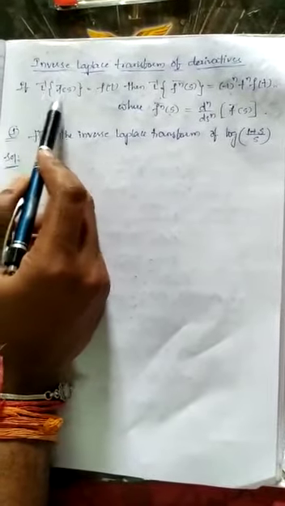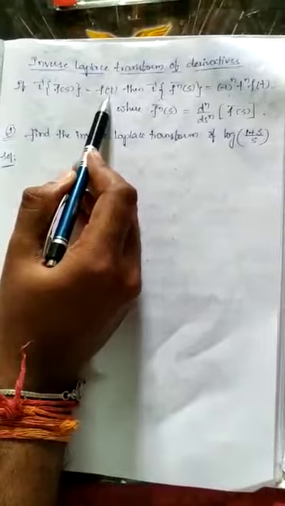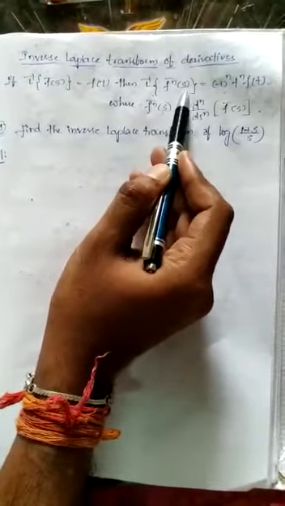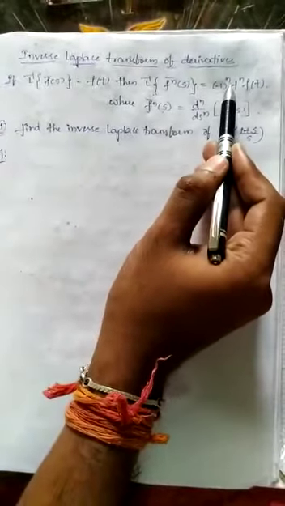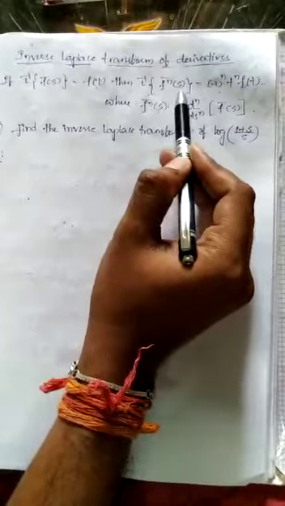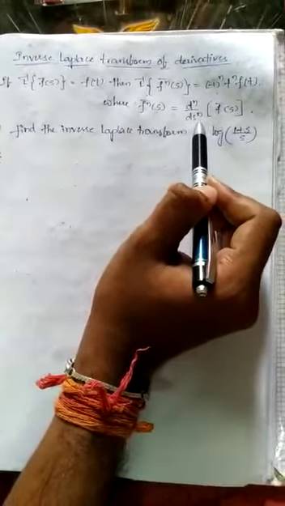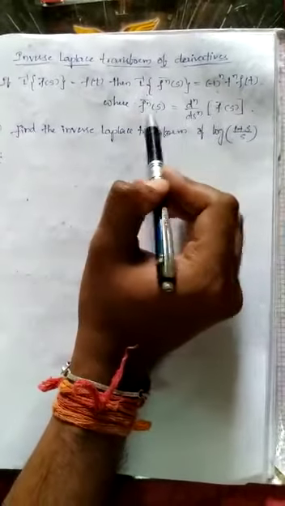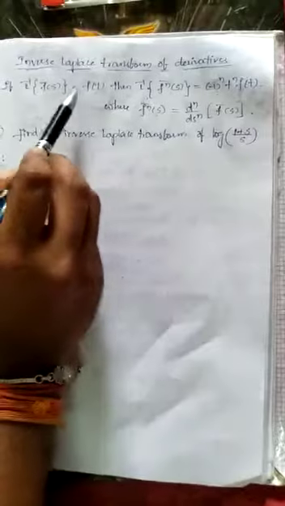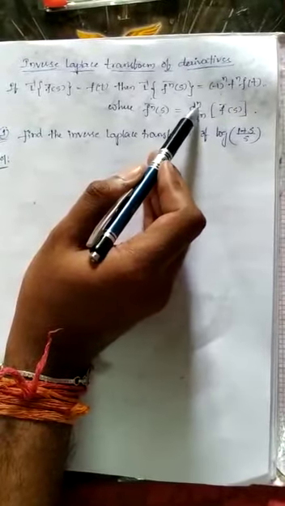If Laplace inverse of one function, that is f bar of s, is f of t, then Laplace inverse of f to the power of n bar of s will be (-1)^n t^n f(t), where this f to the power of n bar of s is d^n by ds^n of f bar of s. That means f^n bar of s is nothing but differentiation of this f bar of s. Here n refers to a number.